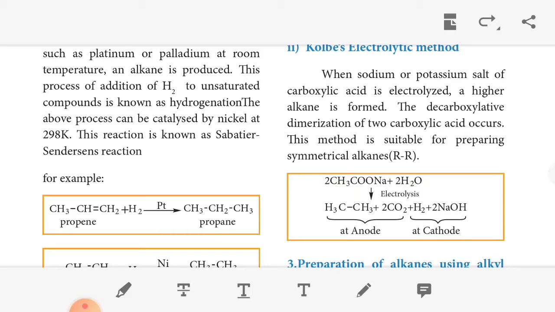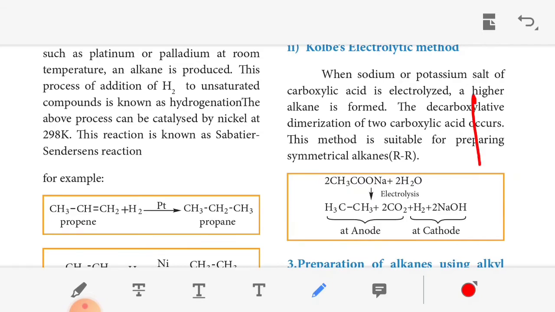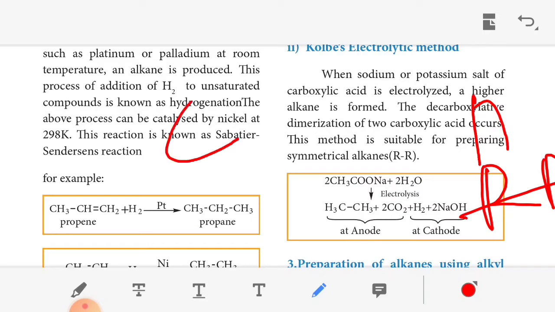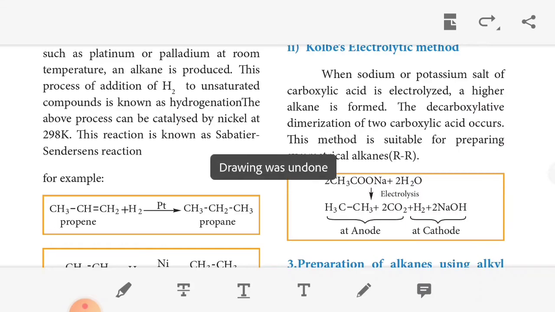Symmetrical means, for example, if we cut the molecule, we get 2 equal halves that are the same. Unsymmetrical means if we cut it, we get unequal parts. So the sodium salt CH3COONa on electrolysis in water gives ethane plus carbon dioxide plus hydrogen plus sodium hydroxide. This is the product of the reaction.